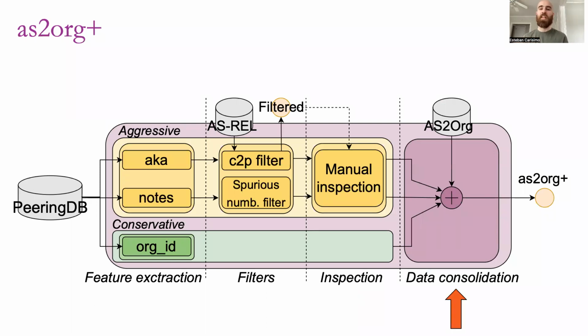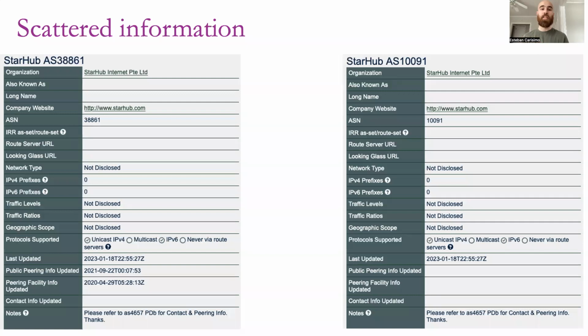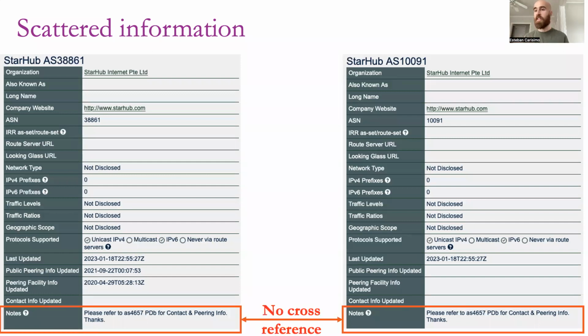And the last stage is a data consolidation stage, where we combine PeeringDB inferences with AS2Org methods, but it's not only that. We need to include it for one more reason. In some cases, operators copy-paste the same information across all notes under their control without cross-referencing each other, as in this example. As a result, in these cases, no entry draws a complete representation of the organization. So we then developed a consolidation stage where all the scattered information is grouped together. So this is the end of the pipeline, and now we're going to evaluate this.